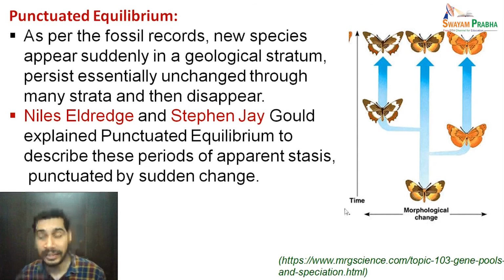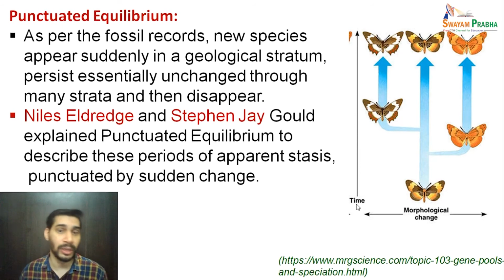And as you can see here, if this is the common ancestral species, in between you don't see anything. So these are the phases of stasis which you can see here in these gaps. And then suddenly from here these two species arise. From here these two different forms arise. So these are just like a punctuation along an apparently stasis mode.